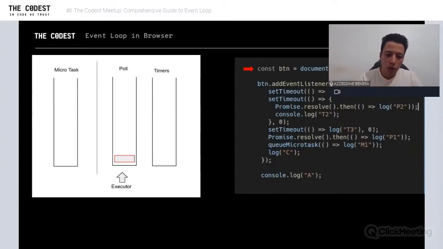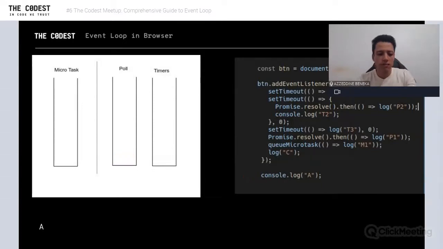When we have a task in here, the event loop executor will start from the poll and start executing this. So we're going to get the query, the button element, and then register the task, and then just log A. That's what's going to happen.